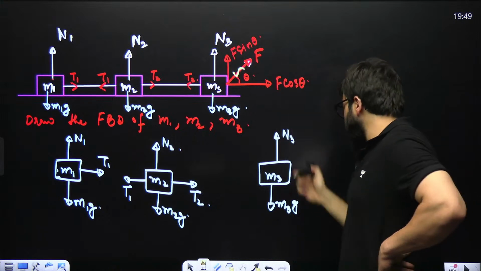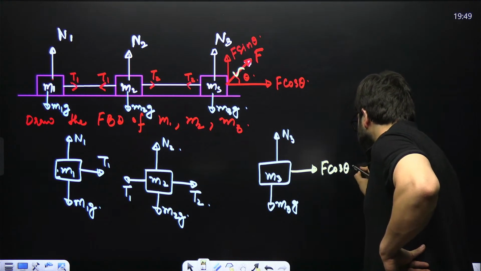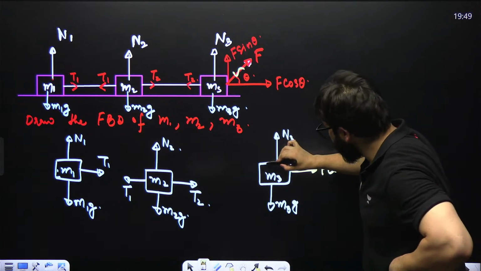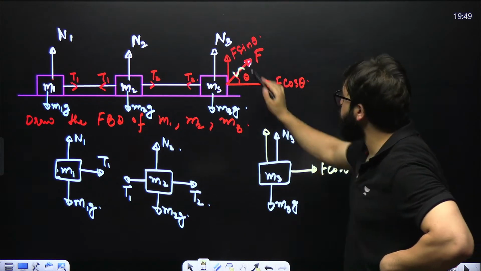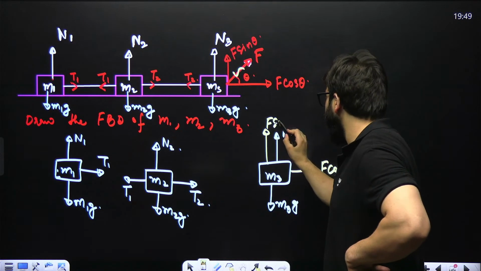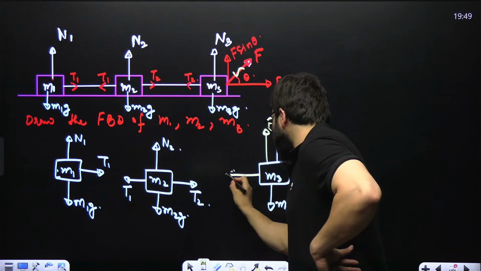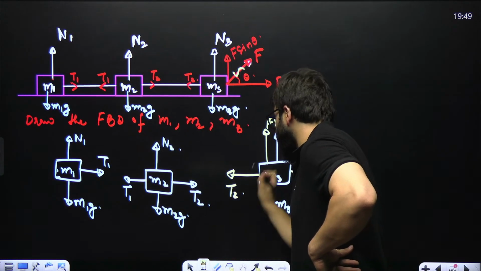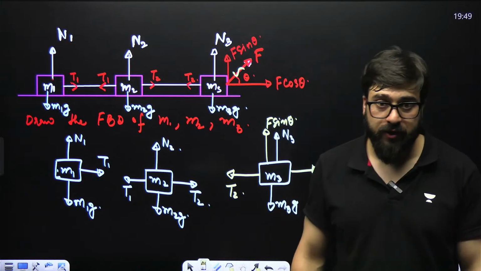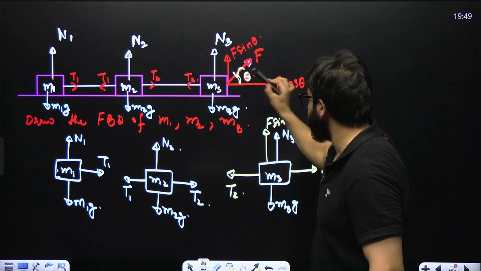From the right side, it is acting, that is F cos of theta. And in the upward direction, along with N3, you have got F sine of theta. And from this side, you have got this force over here, that is T2. Okay. Where is theta? This is theta. This is theta. This is theta.